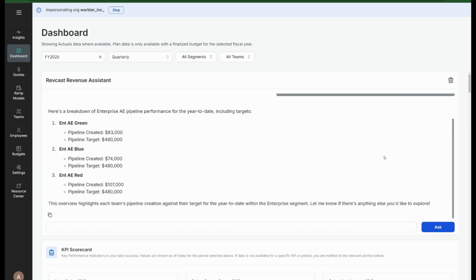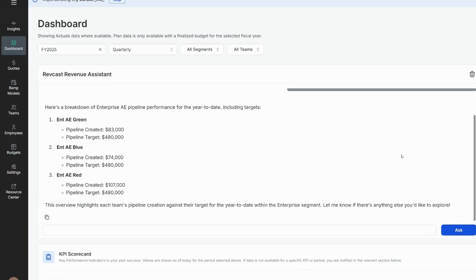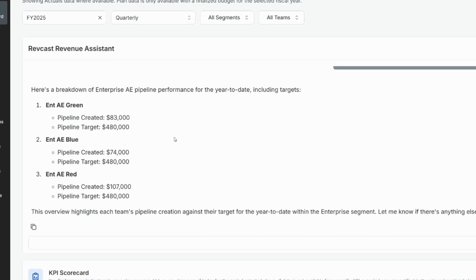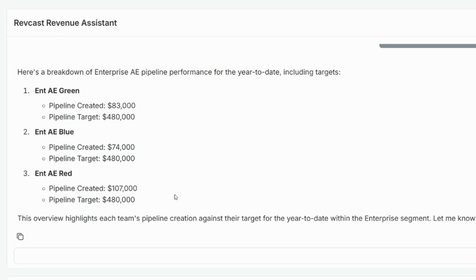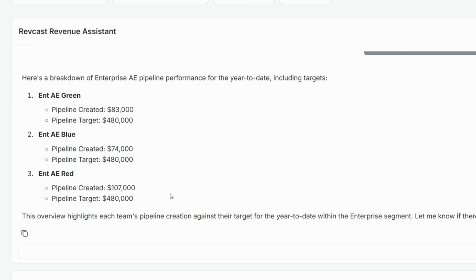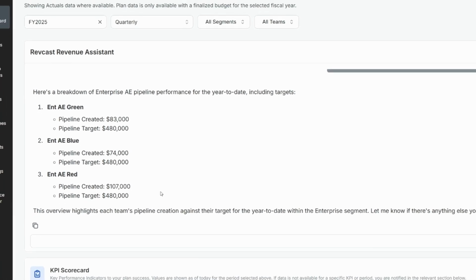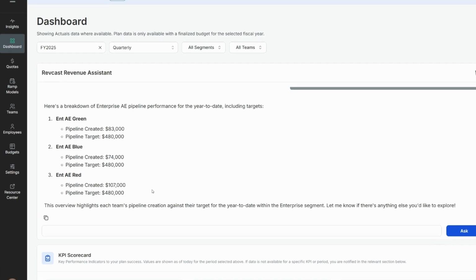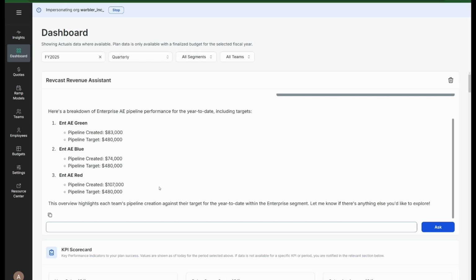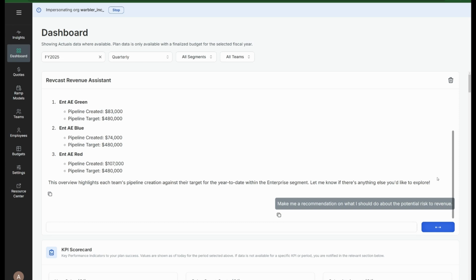Here's a human-readable breakdown, and the data supports the risk we saw earlier. As you can see, AEs are way behind their monthly pipeline targets to date, giving us good perspective on the problem and the risk that we've already seen from Revcast. Now, let's take more advantage of the interface along with Revcast unique expertise and ask for a recommendation. Make me a recommendation, Revcast, on what I should do about the potential risk to revenue.